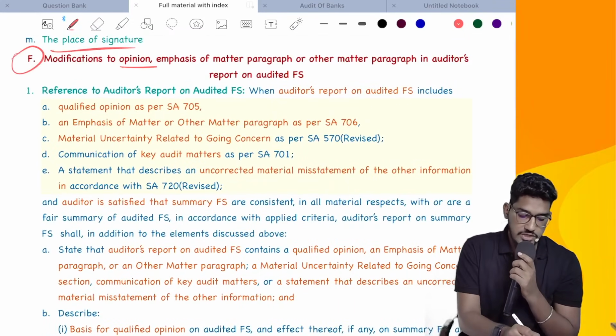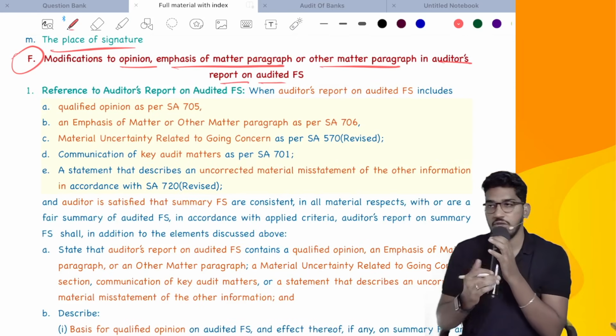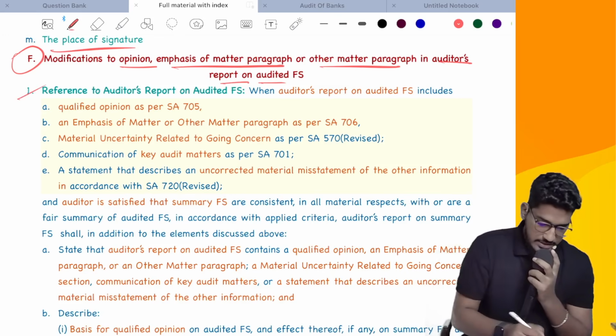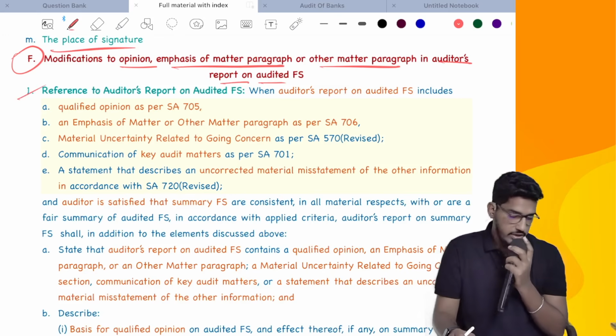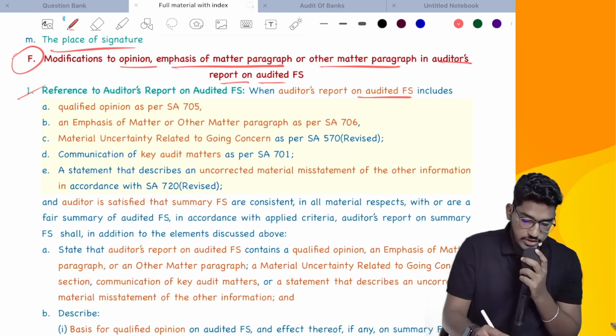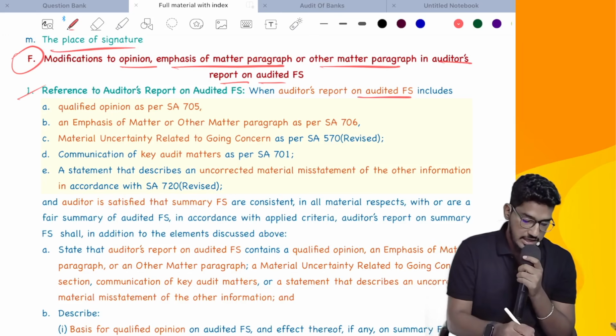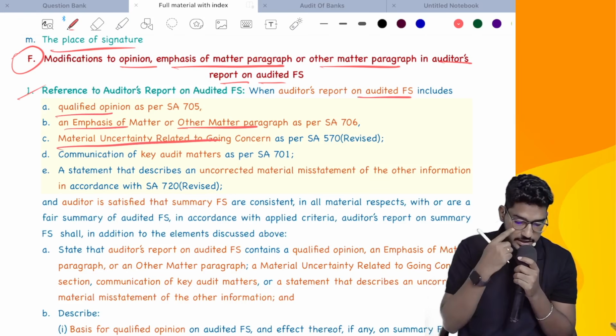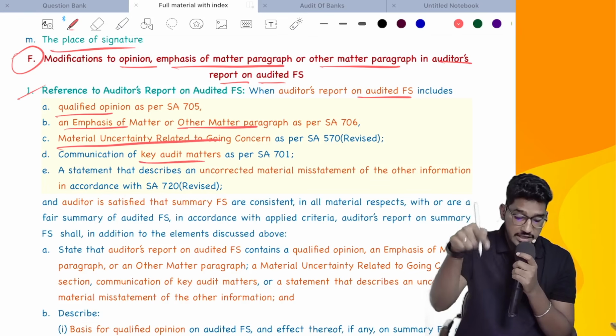Now, modifications to the opinion, emphasis of matter or other matter paragraph in the auditor's report on the audited financial statements. What you are supposed to do? This we have already seen, right? Let us see what they are saying. Reference to auditor's report on audited financial statements. When the auditor's report on the audited financial statements contains a qualified opinion, emphasis of matter or other matter, material uncertainty relating to going concern, or even it contains a key audit matter.